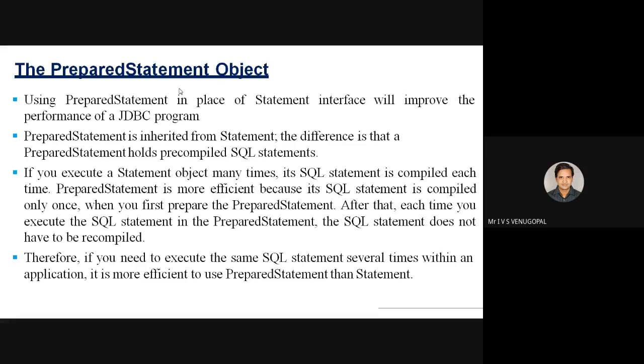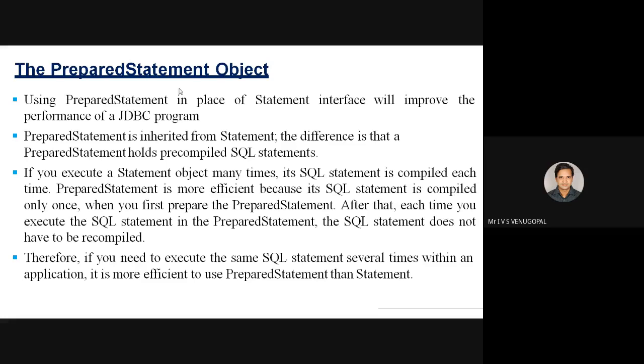execution plan IDs of the queries. Your databases are efficient in storing the execution plan IDs for the queries. Your statement doesn't make use of those execution plan IDs, whereas these prepared statements can make use of those stored plan IDs, and the next time when the same query is sent, the query will not be compiled, but it will be directly executed.